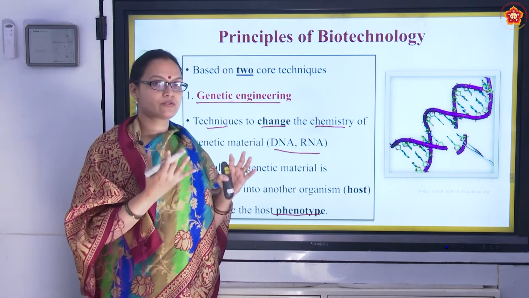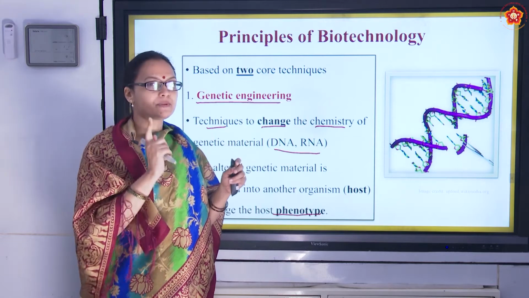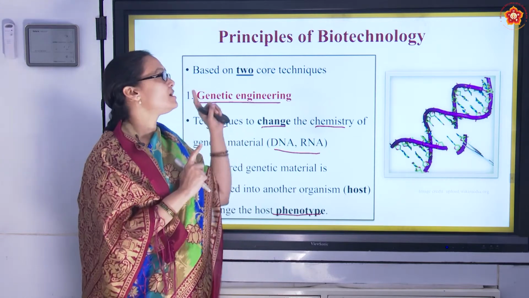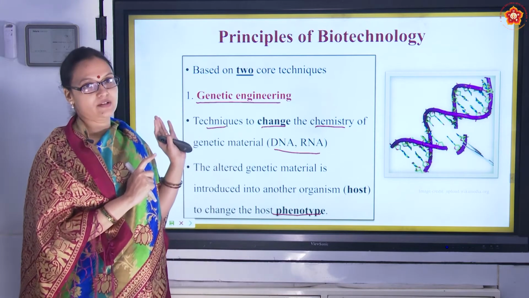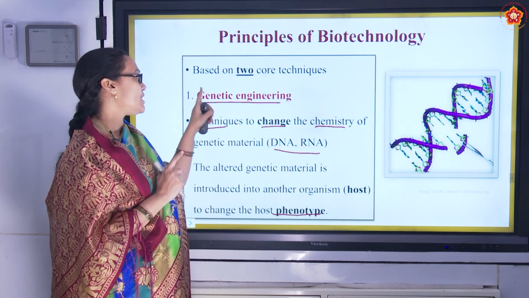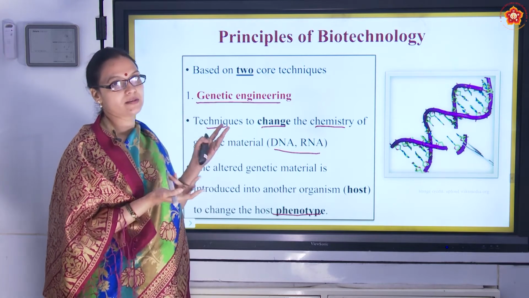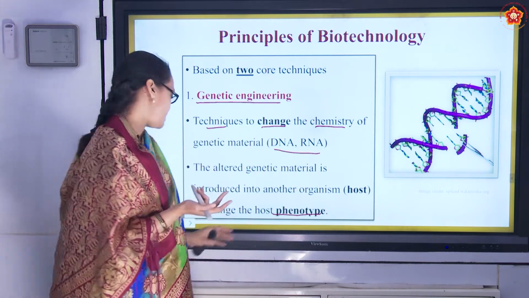The physical characteristics of the organisms also change. So the main principle, the first principle on which biotechnology is based on is genetic engineering. What is genetic engineering? As the name suggests, we change the gene structure, chemistry, right? So that the physical characteristics also change.